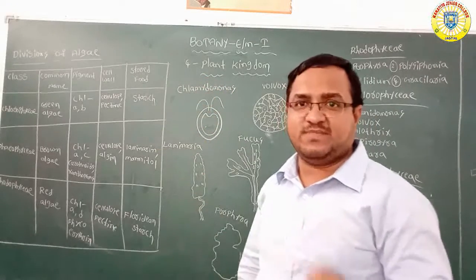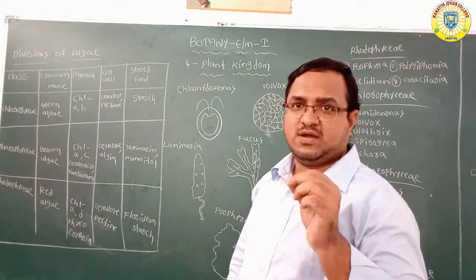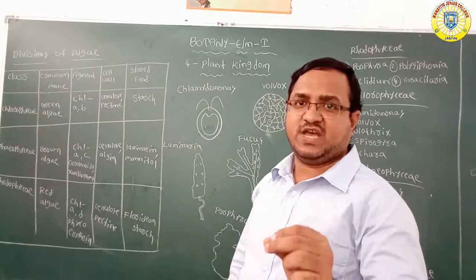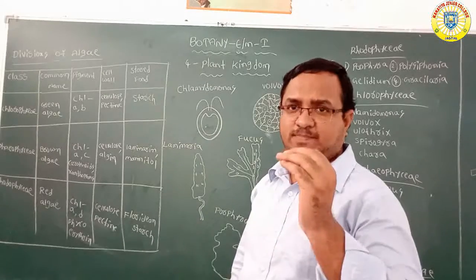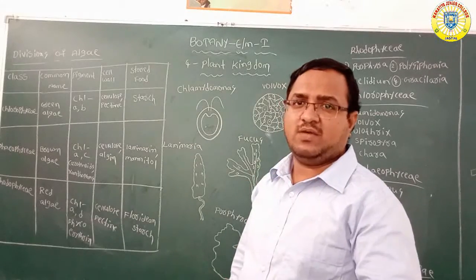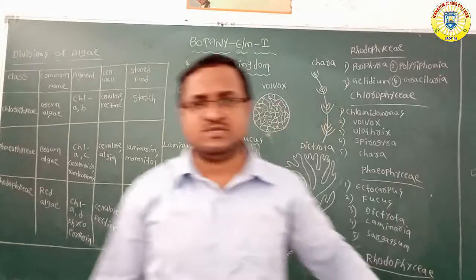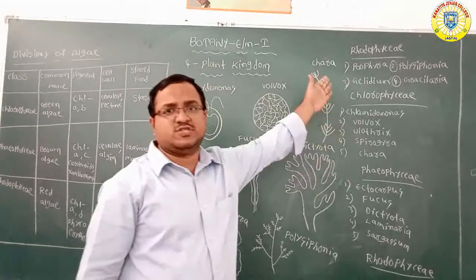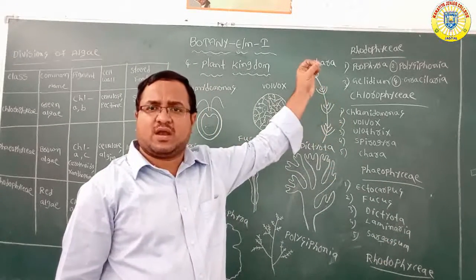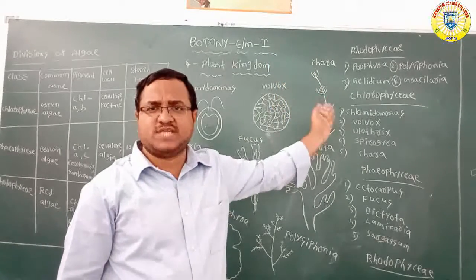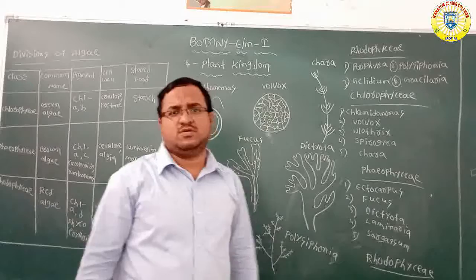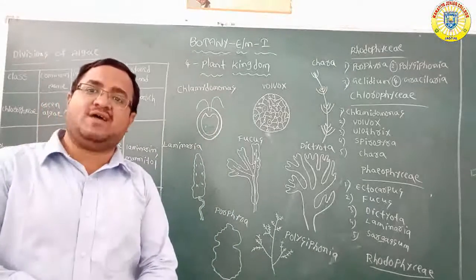The table gives information about the classification of algae: what is the class, what is the common name, what about the pigment, the cell wall, the stored food. And I have written examples for each and every class: Chlorophyceae examples, Phaeophyceae examples and Rhodophyceae examples. Okay, this is the complete information of algae.